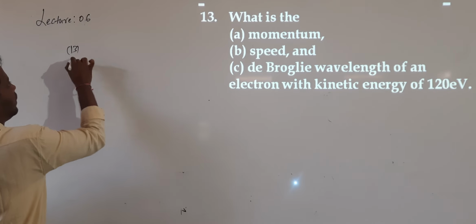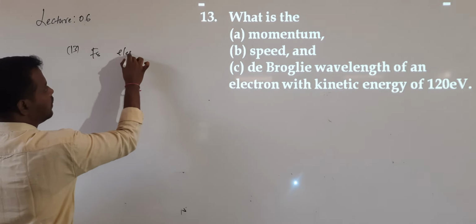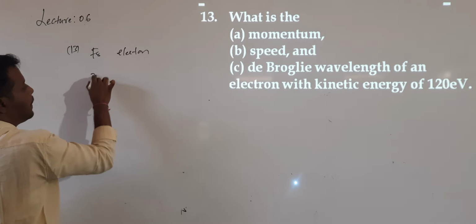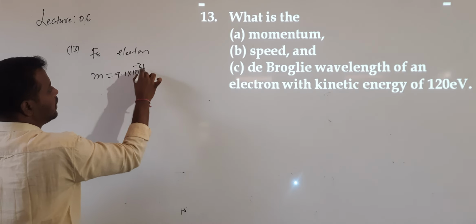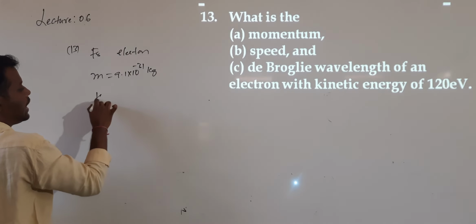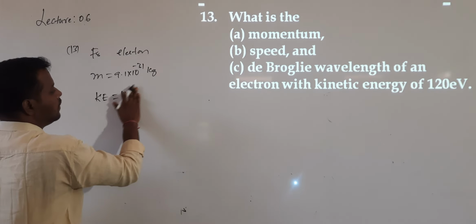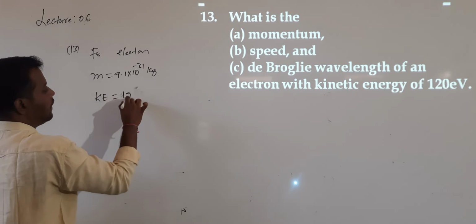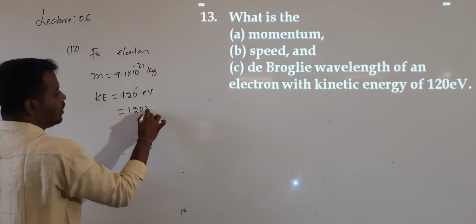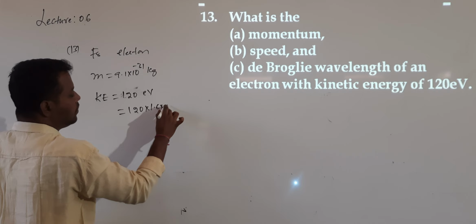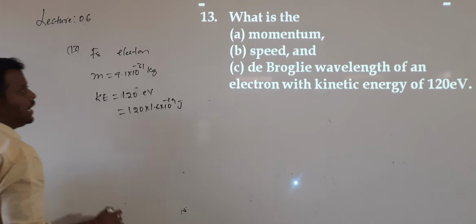Question number 13. This is also for an electron only. What is the electron mass? Mass of the electron is 9.1 into 10 power of minus 31 kg. And the kinetic energy of the electron is 120 electron volt. Better you convert into joules. 1 electron volt is equal to 1.6 into 10 power of minus 19 joules. This is the kinetic energy.